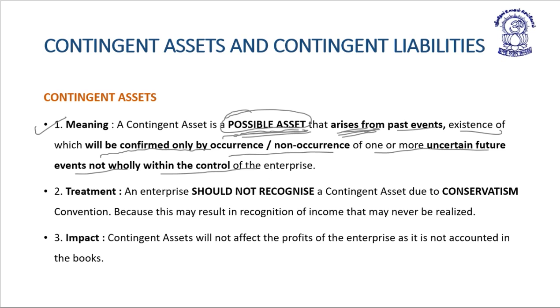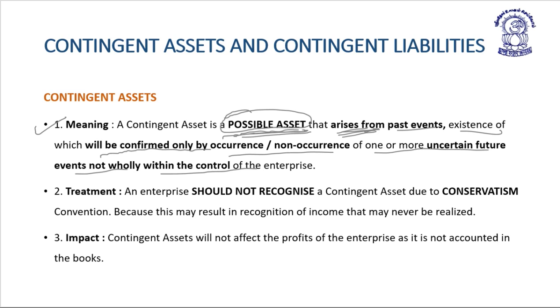Pay attention, friends. Here, contingent asset is first of all a possible asset. What is a possible asset? One which arises from past events. The existence of the possible asset will be confirmed only by the occurrence or non-occurrence of one or more uncertain future events which are not within the control of the enterprise.